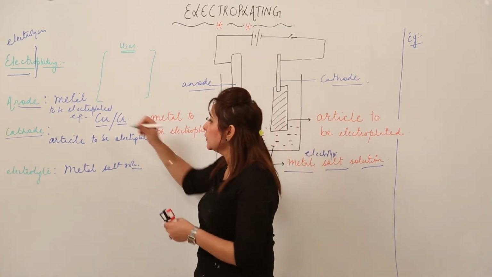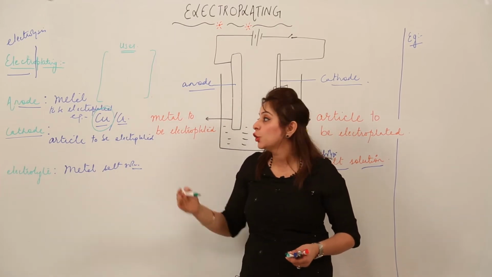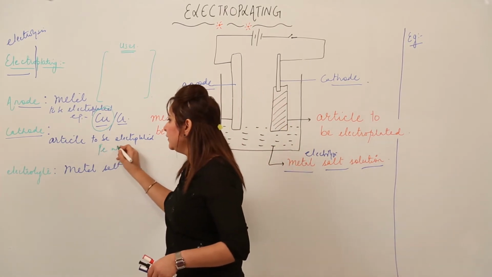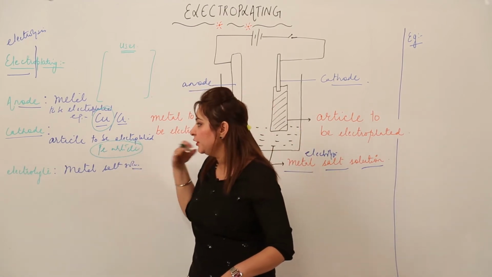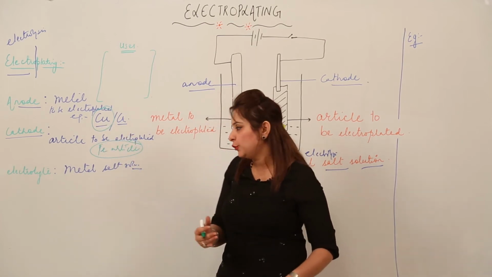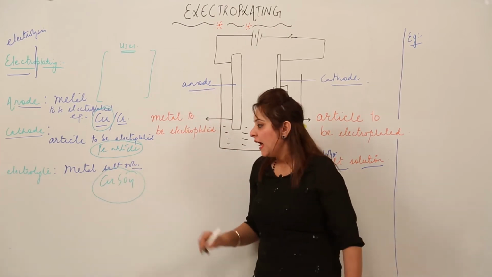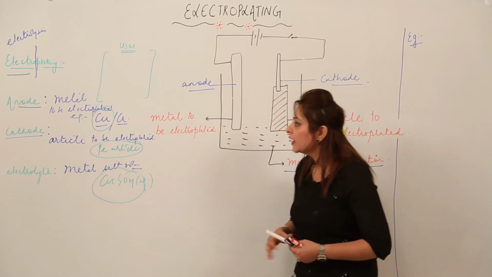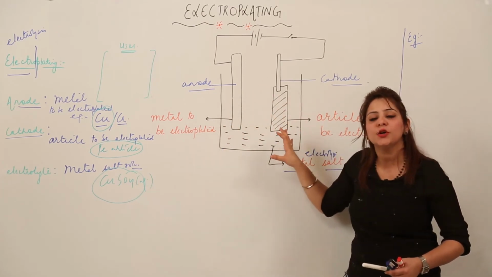So anode, suppose we will take of copper, we wish to deposit copper on an iron article, right? So anode is made up of copper, and cathode obviously will be made up of the iron article which is to be electroplated. Again when we talk about the electrolyte, we know that we want to coat copper, so we need to have the copper salt solution. So let it be CuSO4, right? And CuSO4 is an aqueous solution, not a molten solution, it is an aqueous solution. So this is how we are taking anode, cathode and electrolyte for the case of iron, right?